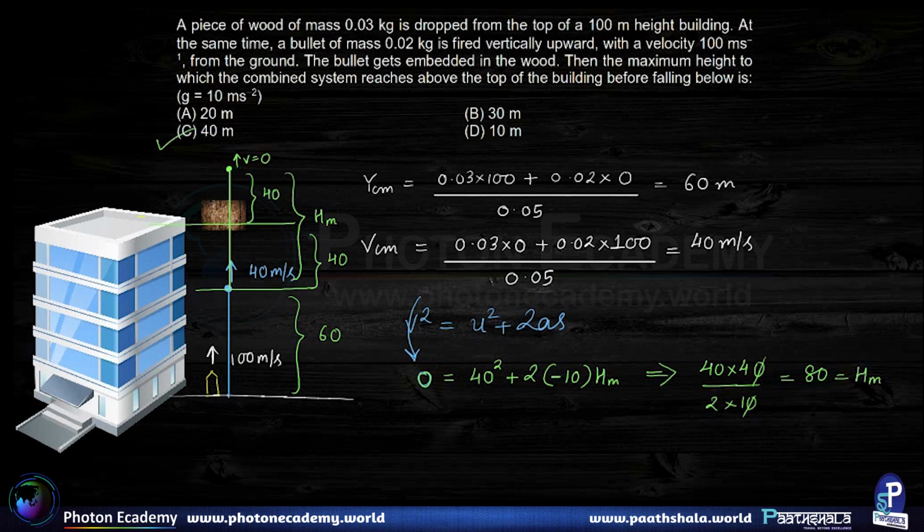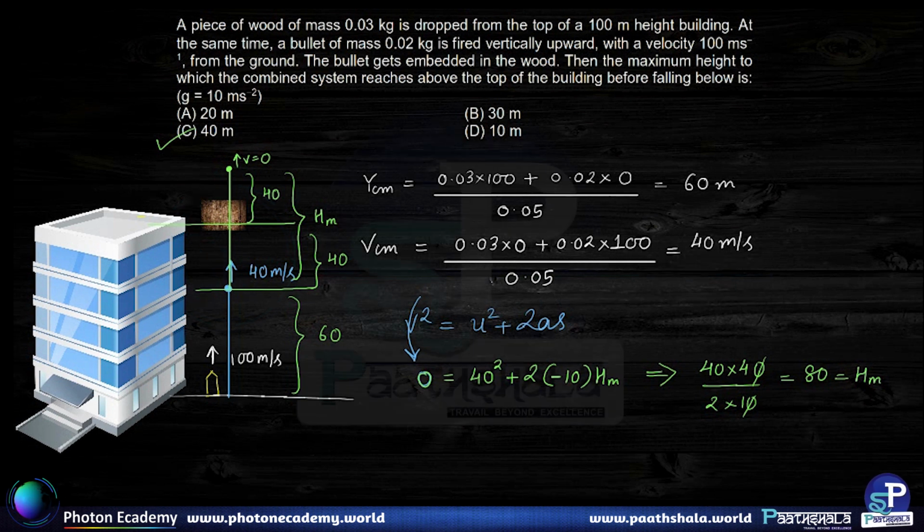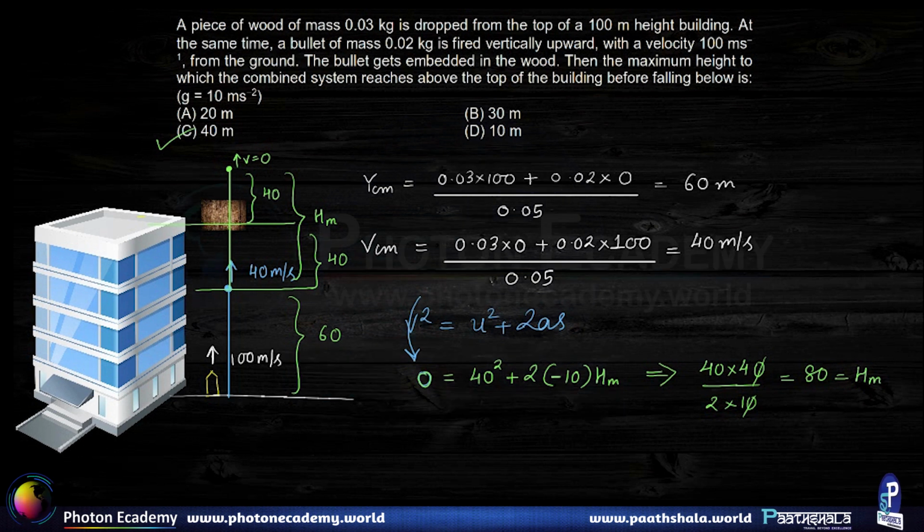So the smartness involved in this method of solving this particular question is the physical intuition and the understanding of the fact that once these two objects are released, the center of mass is moving just under gravity, and these two objects are going to get embedded with each other, they are going to get combined.